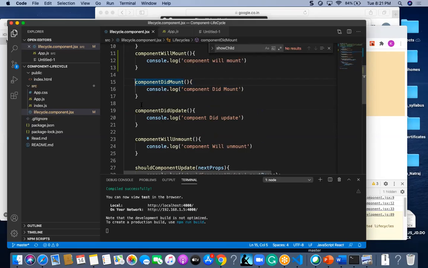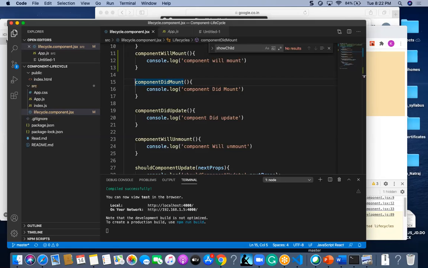Most of the time, componentDidMount is used for some API calls or some manipulations, or some kind of JSON you are reading. So for all these different purposes, didMount will be used.